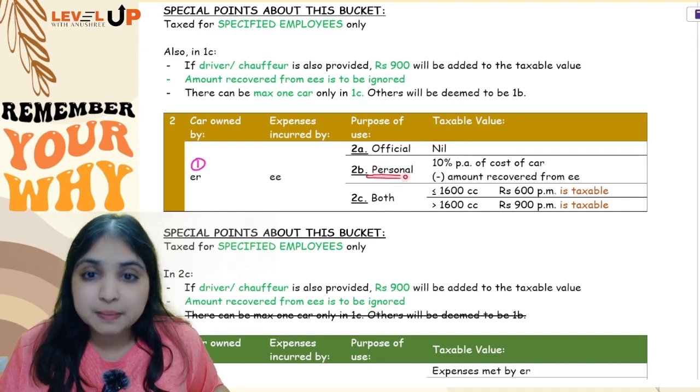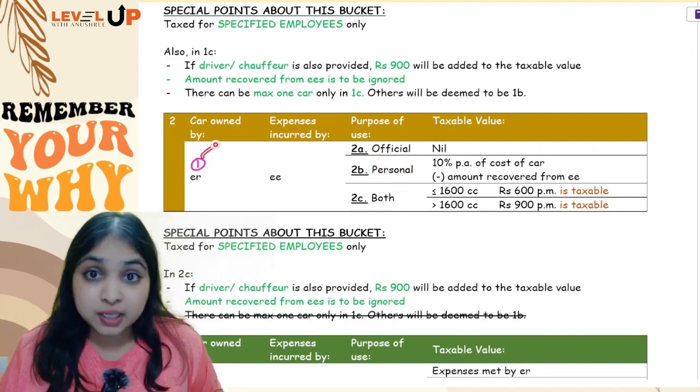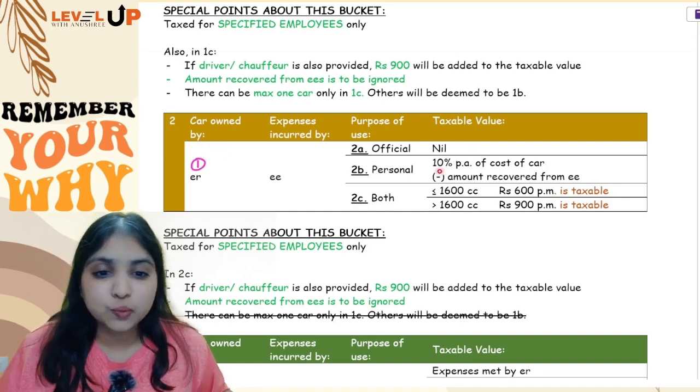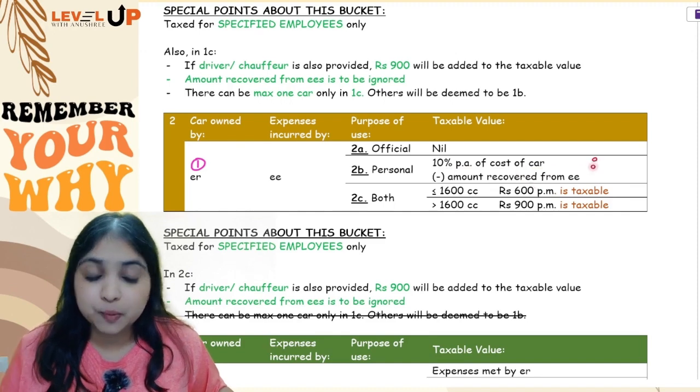For only personal purpose, you will see how many benefits the employee is getting. The employee is getting only one benefit, the car benefit. So for the car benefit, you will take 10% of the cost of the car, and whatever money the employee has paid to the employer, you will subtract.